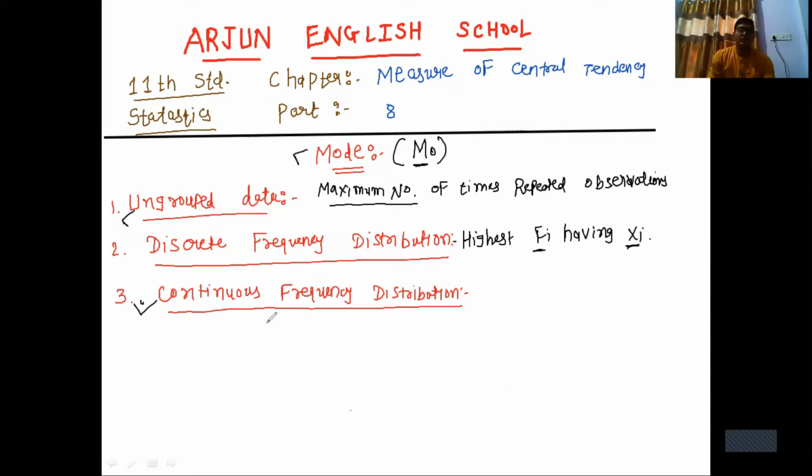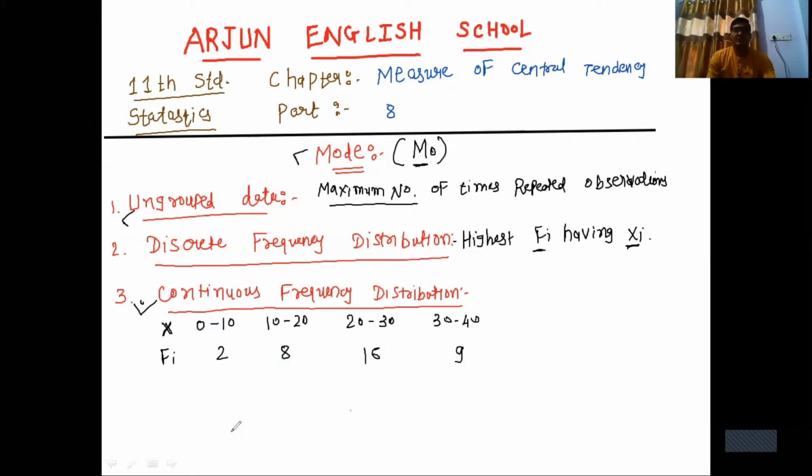Now we are coming to the next topic, which is continuous frequency distribution. Here, classes are given in the questions. Class is called X, like 0 to 10, 10 to 20, 20 to 30, 30 to 40, and Fi is given like 2, 8, 16, 9.